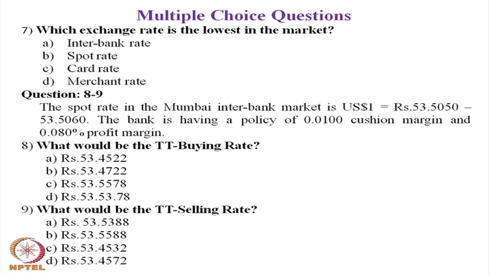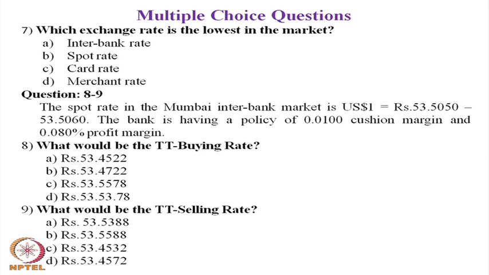For question number 8 and 9, there is a small write up. After that I will ask question number 8 and 9. The write up is: the spot rate in the Bombay interbank market is 1 US dollar equal to 53.5050, 53.5060.